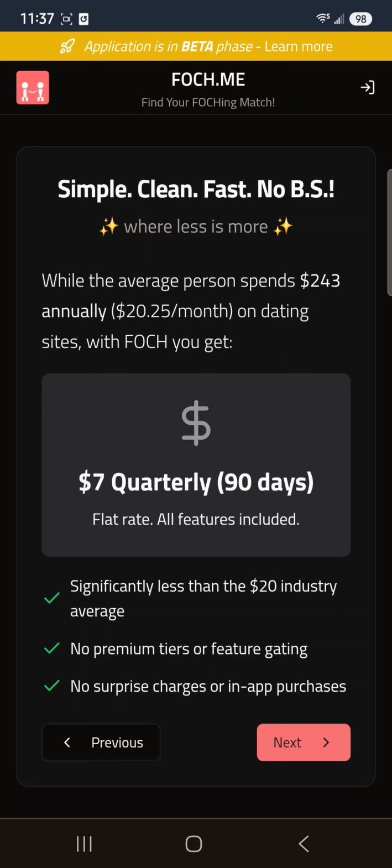Now, we're not charging right now because there's not enough users, and it is still in beta. I'm actually working on client side verification of ID because there's a lot of fake accounts and scammers, no matter which dating platform you go to, even the expensive paid ones. I'm trying to find a way without cost and having to pass the buck on to users to keep that from happening. So that's a work in progress. But when we do start charging, it's going to be $7 for an entire quarter, 90 days.